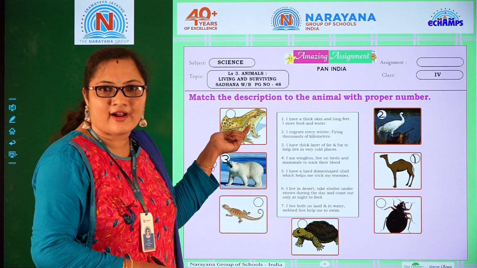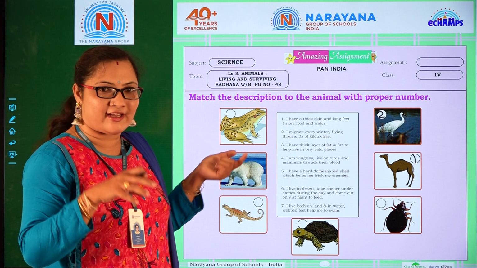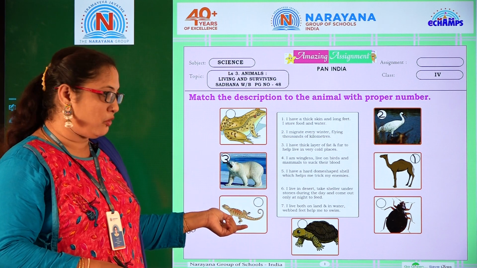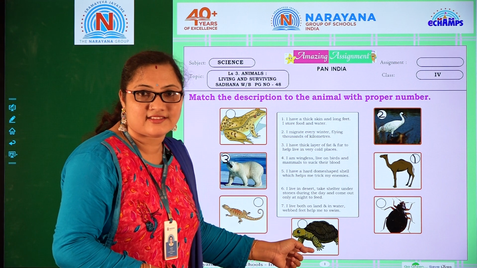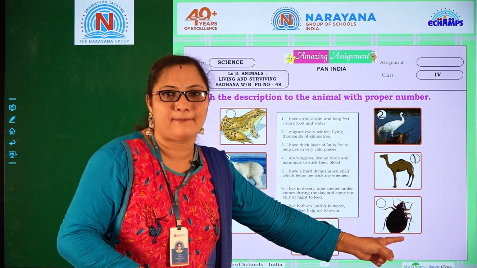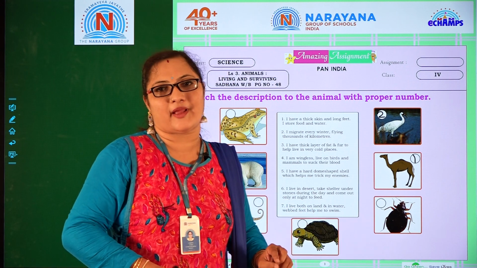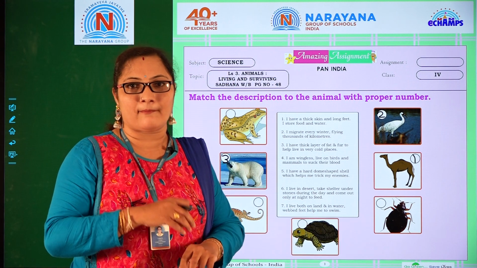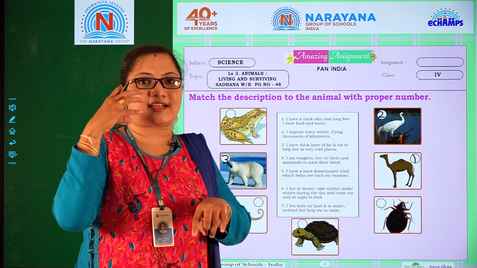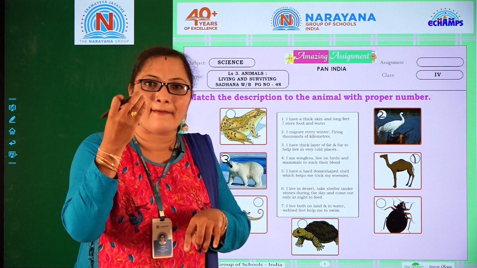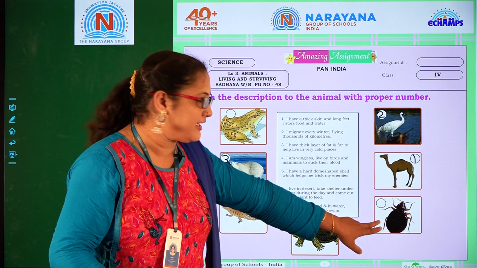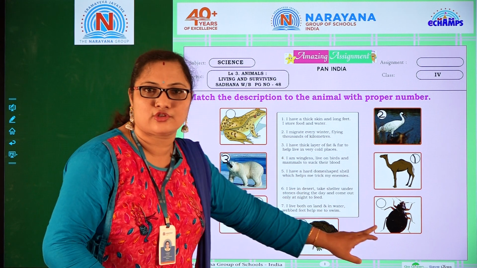Can a frog suck blood? I don't think so. Lizard? No. Tortoise? No. It is a bug. It always depends on animals and mammals. It goes onto them and starts sucking the blood. That is the food of that bug. So which option should we write here? It is the 4th description, so we should write 4.